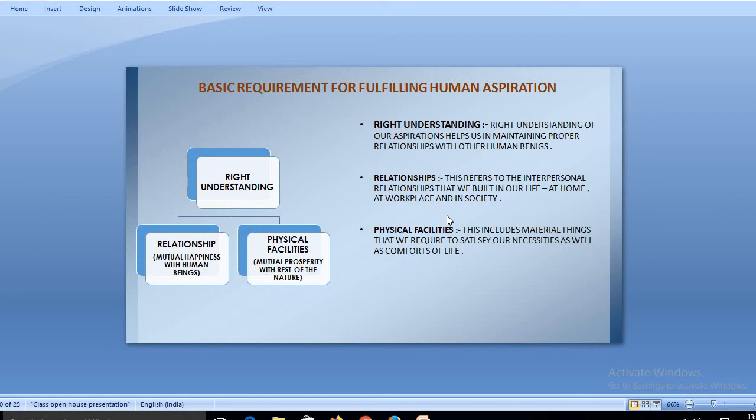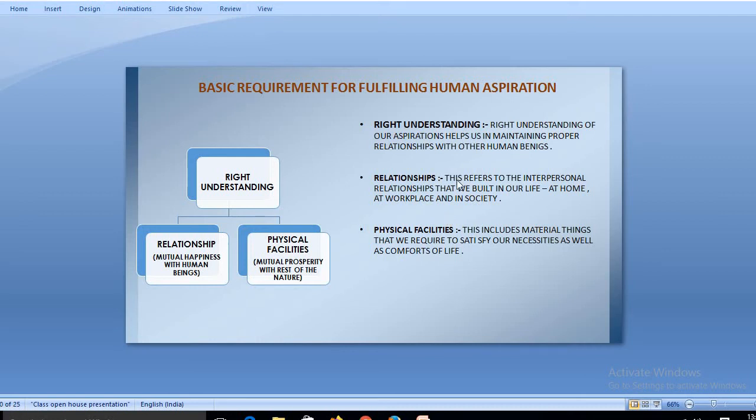Right understanding means to understand in the right way, to take things in the right way. Relationship means that a person needs to maintain his or her relationships to make this world a better place. And the third one, physical facility, is very important. Without physical facility, one can't sustain or survive in this world. So physical facility plays a vital role in somebody's life.